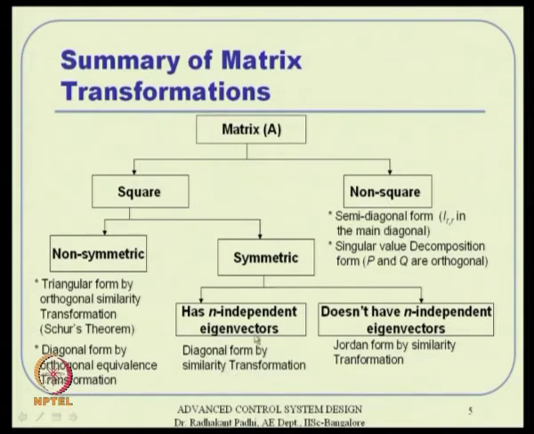So, you can reduce a symmetric matrix to diagonal form by similarity transformation, okay. And it can be done for the Jordan form. If it does not have n independent eigenvectors, it can be reduced to Jordan form. And the matrix need not be really symmetric to do that. We can start with any matrix and carry on with that actually. But if it is symmetric, it has two possibilities. That is all this table tells actually. But in general, any square matrix you can reduce to either a diagonal form or a Jordan form by carrying out similarity transformation.